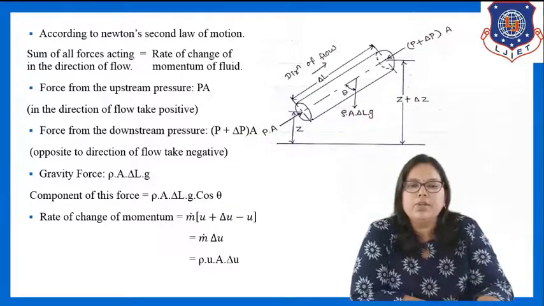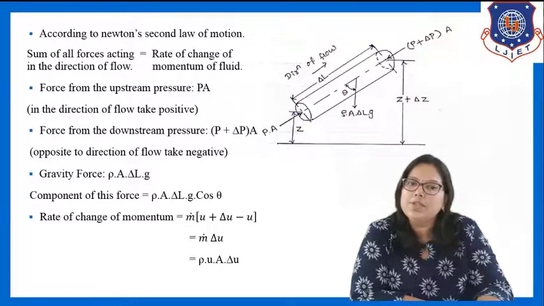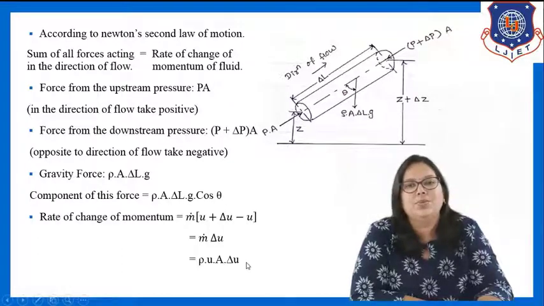So what will be the equation now? This rate of change of momentum is equal to m dot into (u plus delta u minus u). So this is positive u, this is negative u, so it will be cancelled out. So the equation is m dot into delta u. According to the equation of continuity, m dot is equal to rho u A. So in place of m dot, I can write rho u A. So the equation of rate of change of momentum is equal to rho u A into delta u.